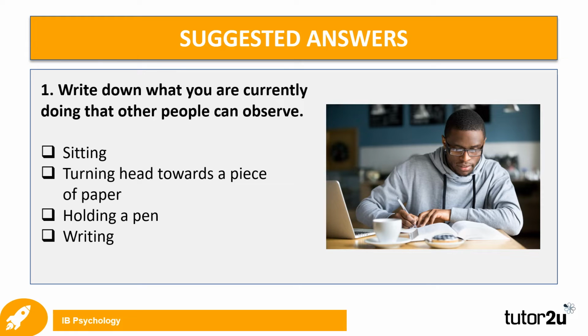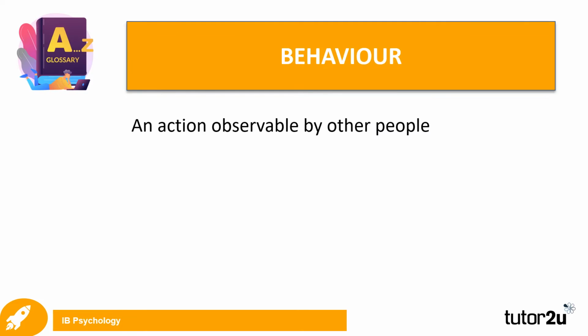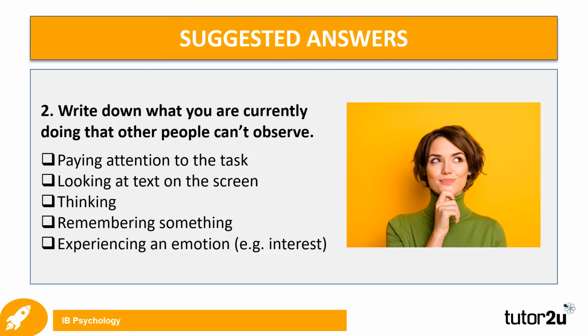Actions observable by others can include sitting, turning your head toward a piece of paper, holding a pen, writing, and so on. The psychological term indicating an action observable by other people is behavior. While others may be able to observe that you are sitting, they can't directly observe that you are paying attention, seeing something, thinking, remembering, experiencing an emotion such as interest, or a need like hunger.